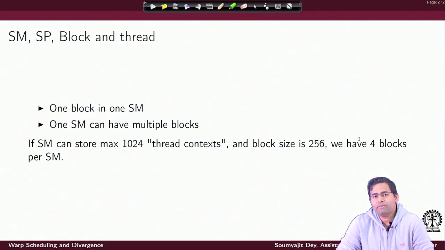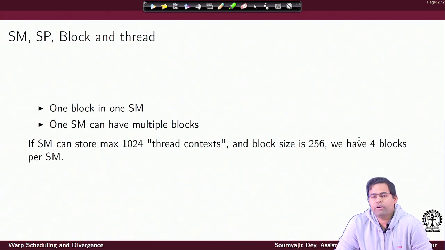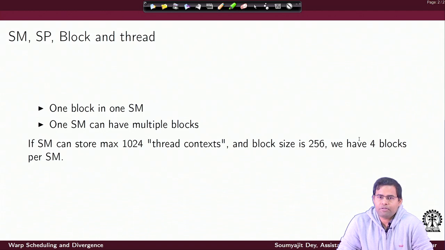Since the SM can store at most 1024 thread contexts, if you give a smaller block size, let us say 256, then when you launch your kernel, that SM can be mapped with 4 thread blocks. Your block size is 256, this is important.